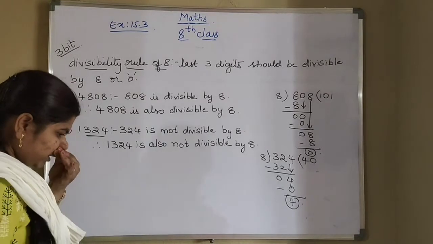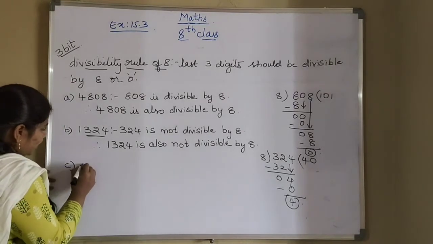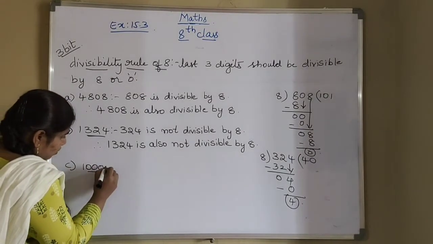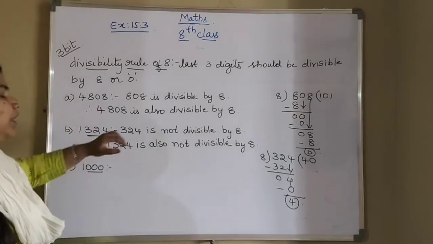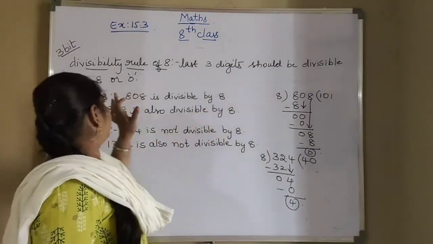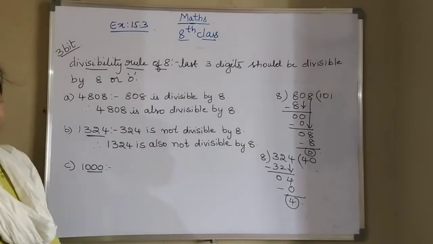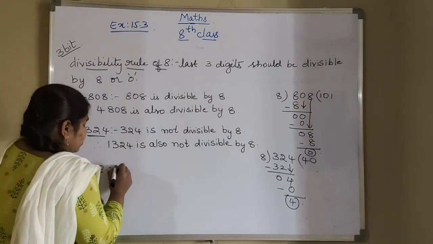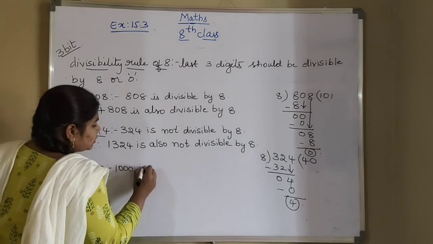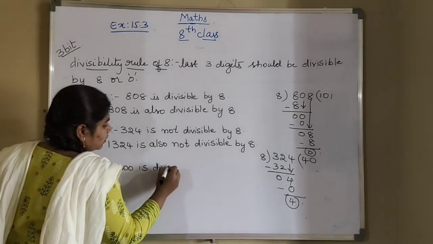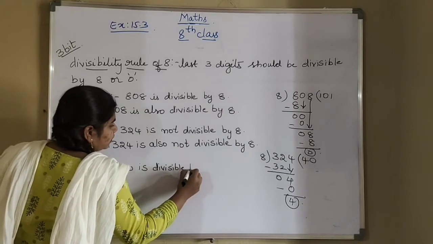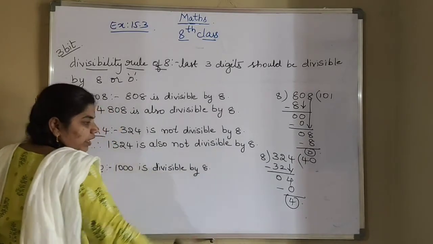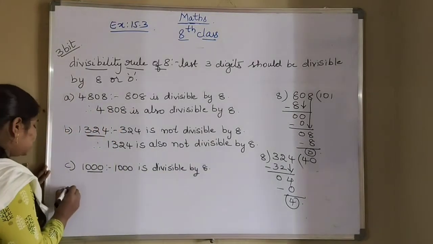So next, third one is what? 1000. So they have given us 1000. So what is the condition? Last 3 digits should be divisible by 8 or it can be 0. So what are the last 3 digits? 0. So you can write 1000 is divisible by 8. Okay, next last one in this.